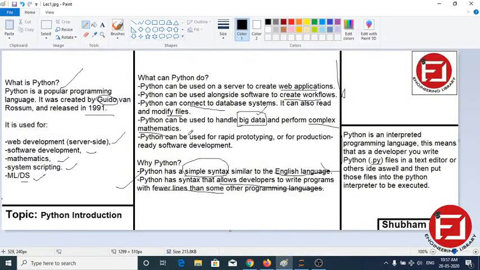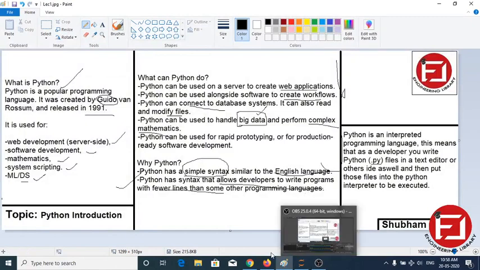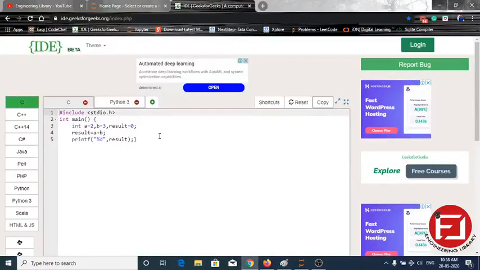Another main thing is where we can write it. We can write in various IDEs, just like I have shown here with the GeeksforGeeks IDE.